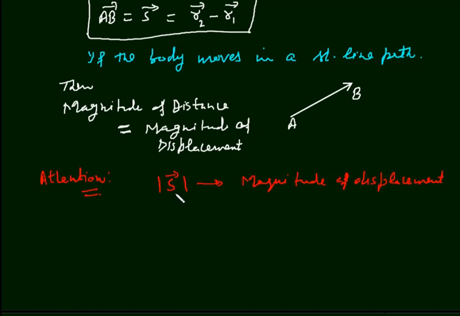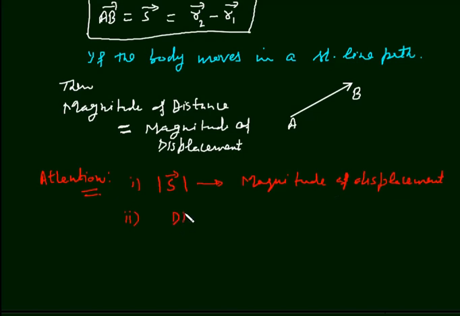Sometimes students think that this magnitude of displacement is the value of distance also. No, this is the magnitude of displacement, the value of displacement. It is equal to magnitude of distance only and only if the body moves in a straight line path. Otherwise it has only its own sense, that it is magnitude of displacement.